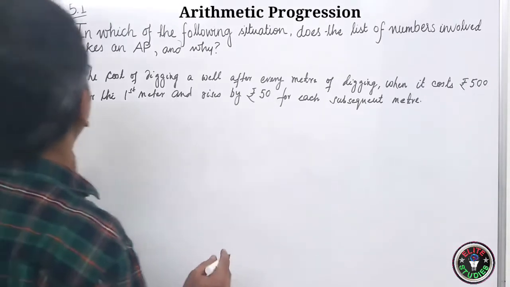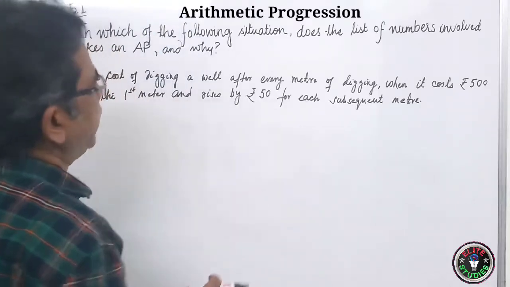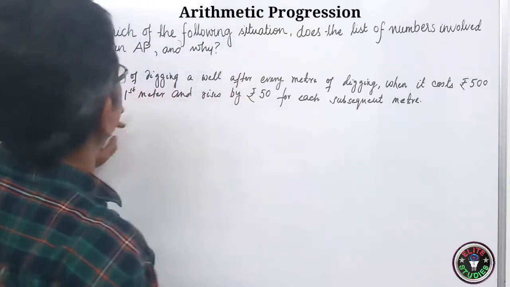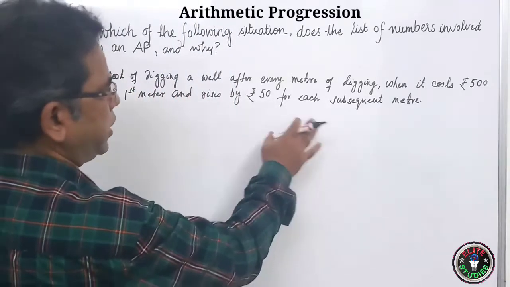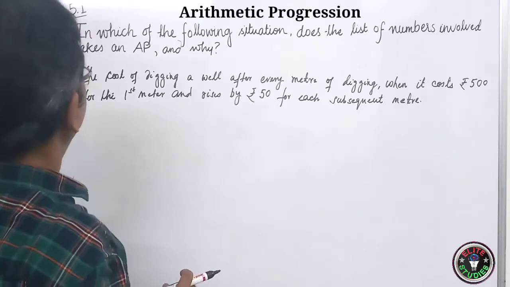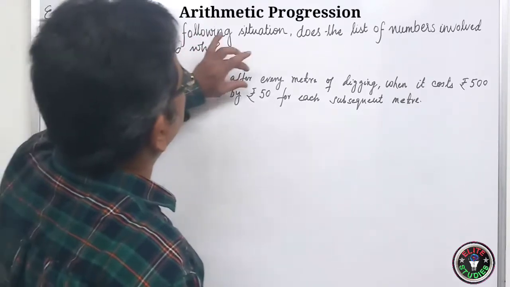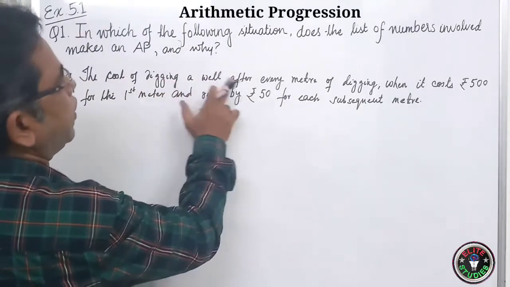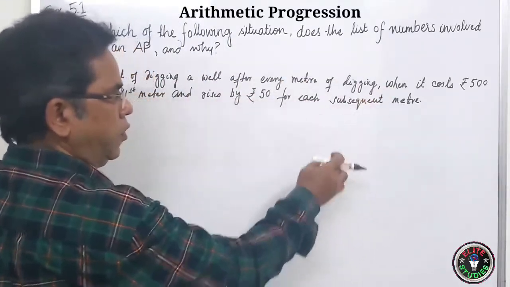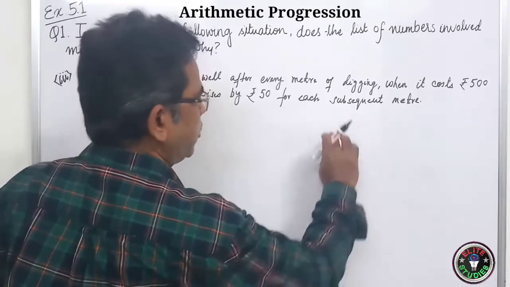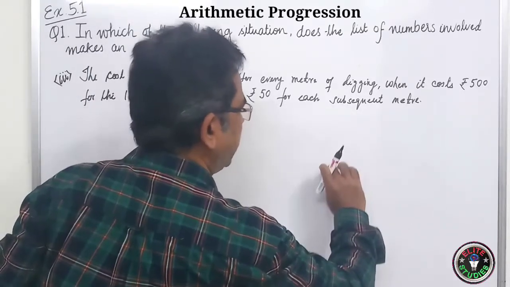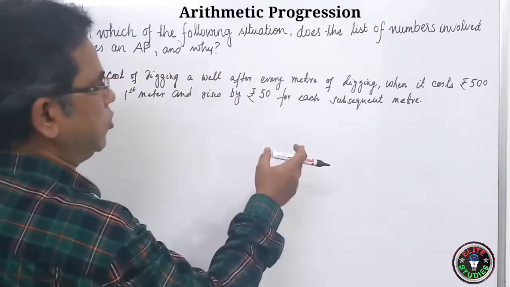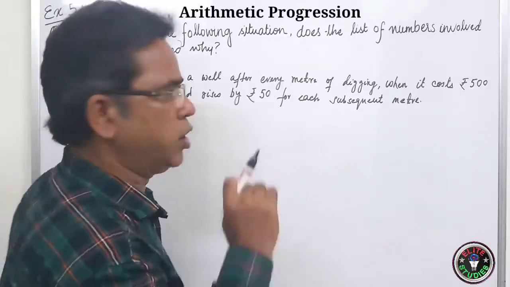Now let us do question number 3. The cost of digging a well after every meter of digging, when it costs ₹500 for the first meter and rises by 50 for each subsequent meter. Now what you have to find out: the cost of digging a well after every meter of digging. You are digging every meter, first 1 meter, then 1 meter, then 1 meter, like this. You will get the costs, and you have to check whether that cost will be in AP or not.